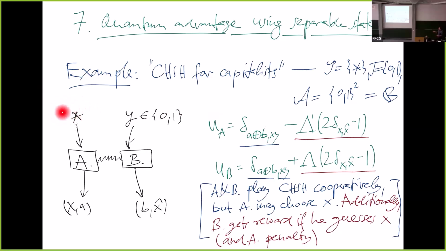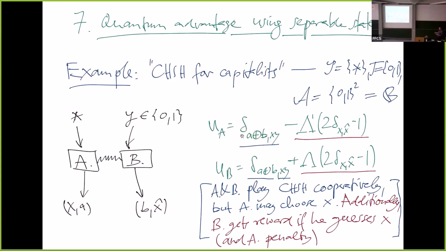Alice doesn't have any input. It's a fixed thing, so there's no type. It's a trivial type. But she outputs both X and A. This is the same X as in the CHSH game. Bob has the same Y input as in the CHSH, and he outputs B, but he also outputs an X hat. And the idea is they get a payoff if they win the CHSH game.